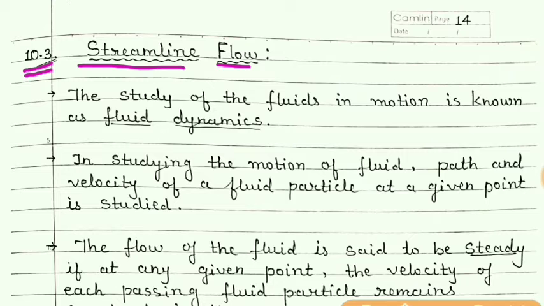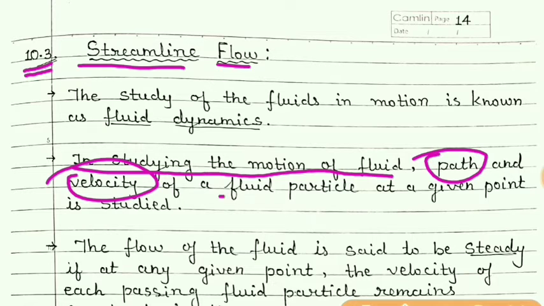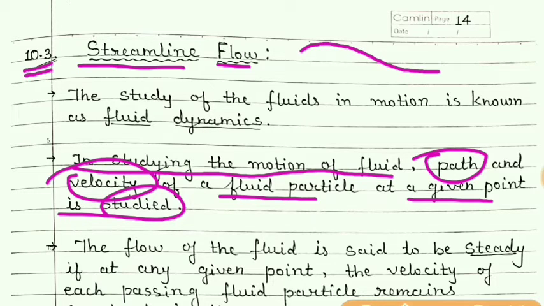Now students, in studying the motion of fluid, path and velocity of a fluid at a given point is studied. Means suppose a fluid is moving along this path.